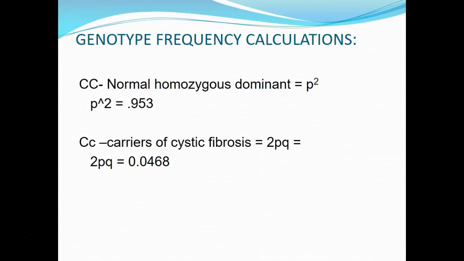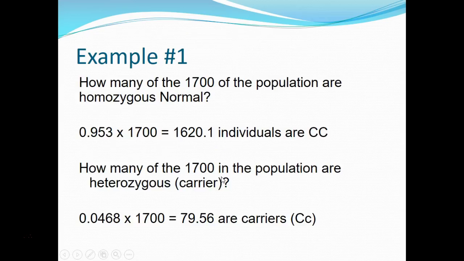And remember, the heterozygous individuals who are carriers of cystic fibrosis, the equation tells us we find those by multiplying 2 times P times Q. So we plug in what we just figured out for P and Q, multiply by 2, and we get 0.0468. So that is our frequency for the heterozygous individuals.